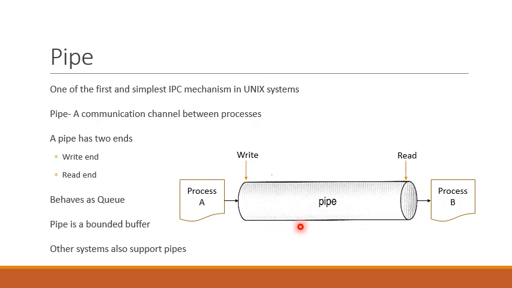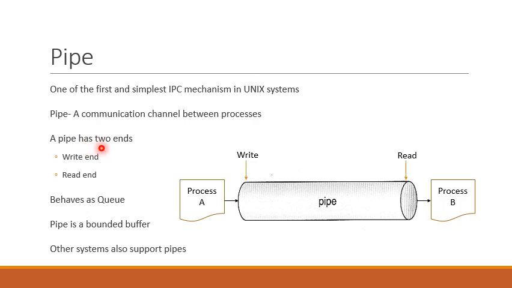As you can see in this figure, process A wishes to communicate with process B. Process A wants to share some information or data with process B. So a pipe can be used as a communication channel between these two processes, process A and process B.